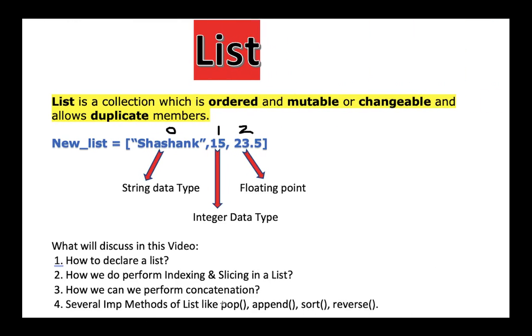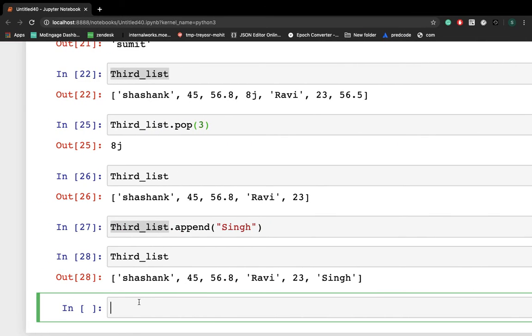Now let's check what sort is. So I am declaring a fourth list. We'll check how exactly we can sort.